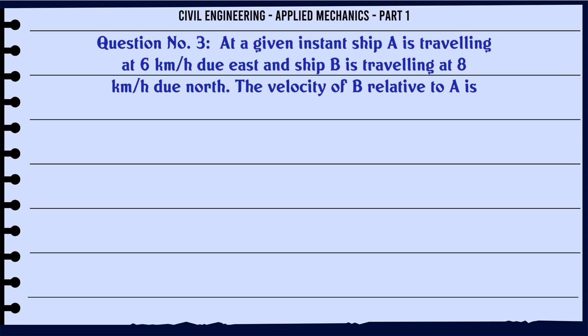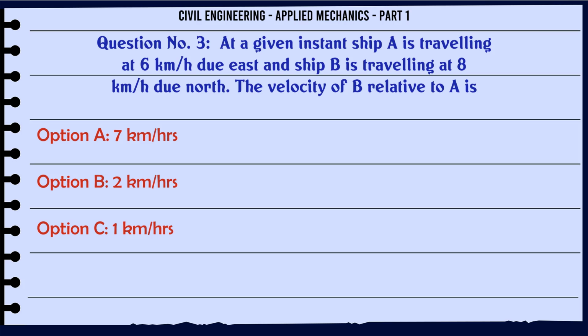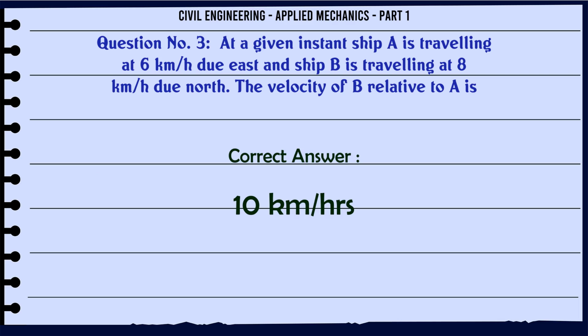At a given instant, ship A is traveling at 6 km per hour due east and ship B is traveling at 8 km per hour due north. The velocity of B relative to A is: A. 7 km/hr, B. 2 km/hr, C. 1 km/hr, D. 10 km/hr. The correct answer is 10 km/hr.